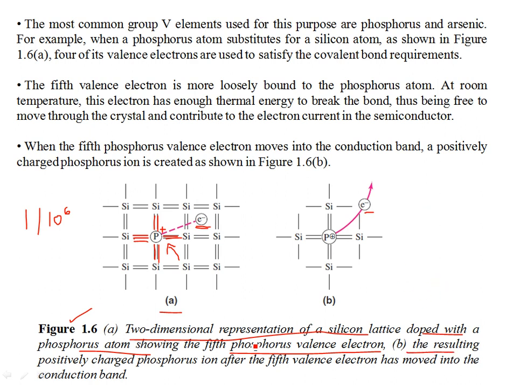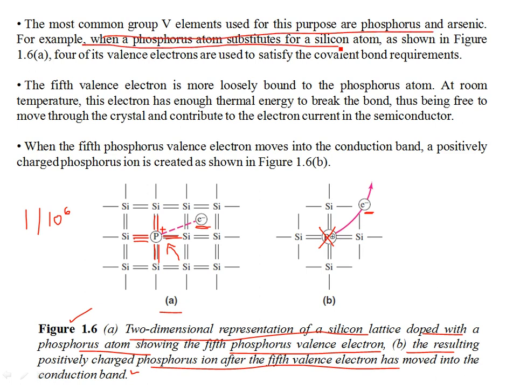In figure B, you have the resulting positively charged phosphorus ion after the 5th valence electron has moved into the conduction band. But this doesn't mean that phosphorus is going to be conducting. This ion does not contribute to the conduction of electric current. However, this electron in the conduction band is now going to conduct, keeping the lattice electrically neutral. The most common group 5 elements used for this purpose are phosphorus and arsenic.